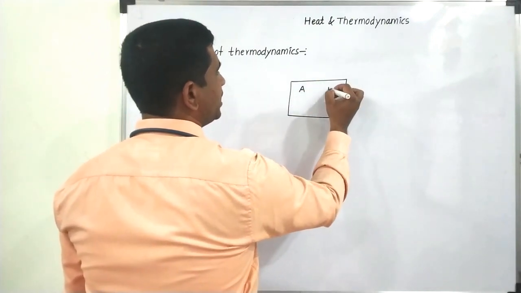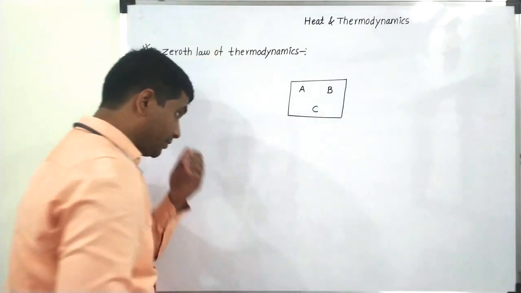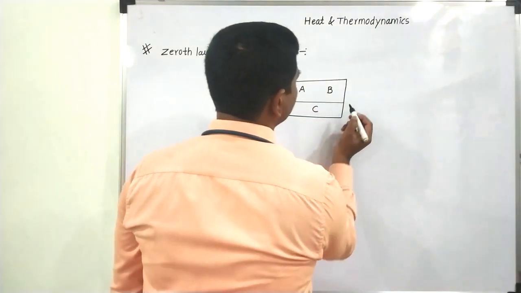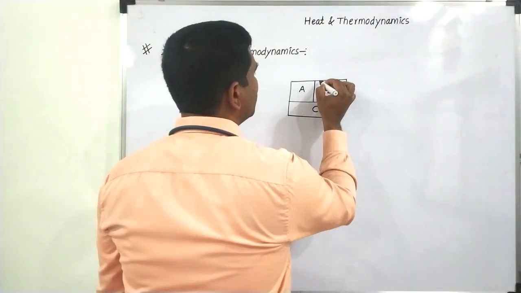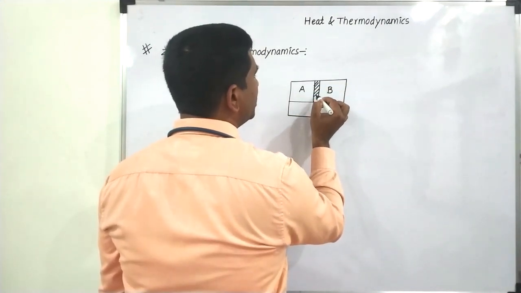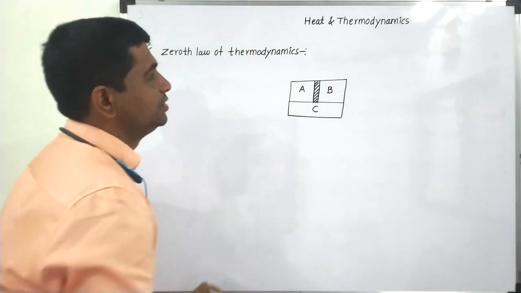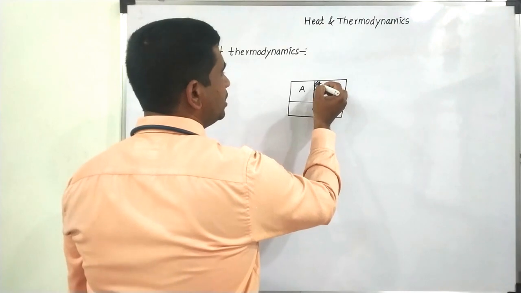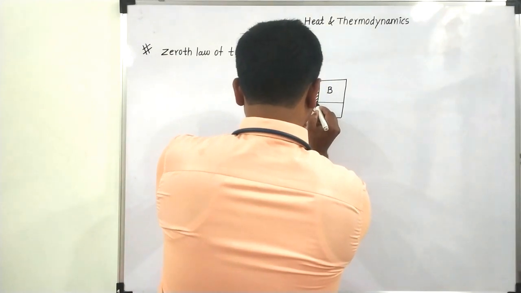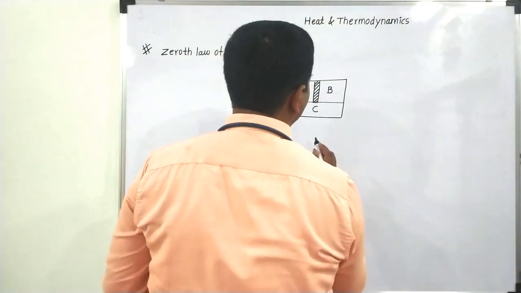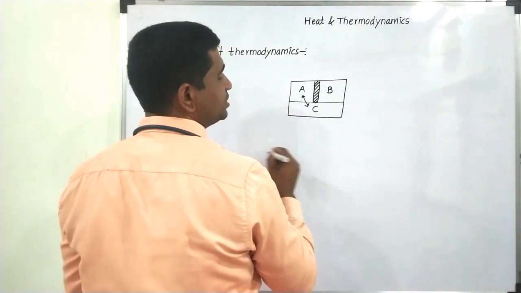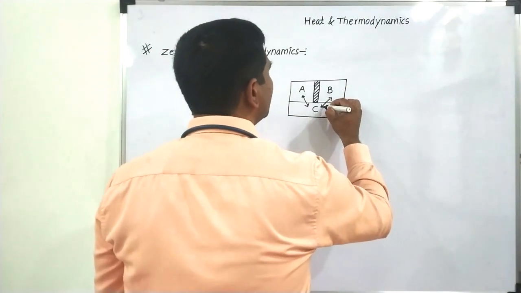Let us say this is compartment A, this is compartment B, and this is compartment C. These compartments A and B are thermally insulated or isolated, so they are not exchanging heat, but A can exchange heat with C, and C can exchange heat with B.